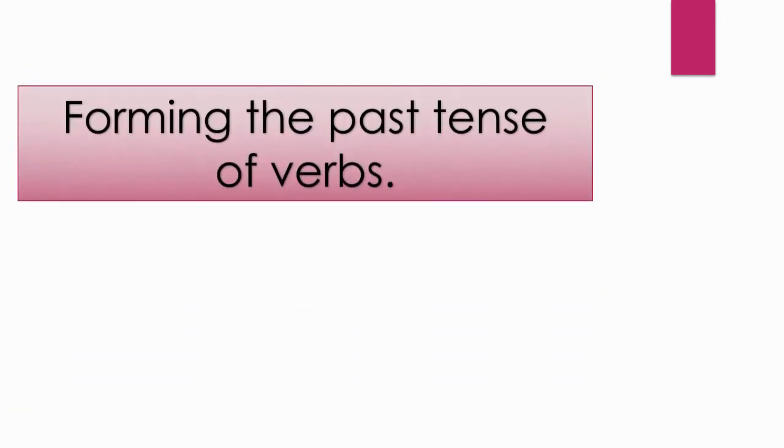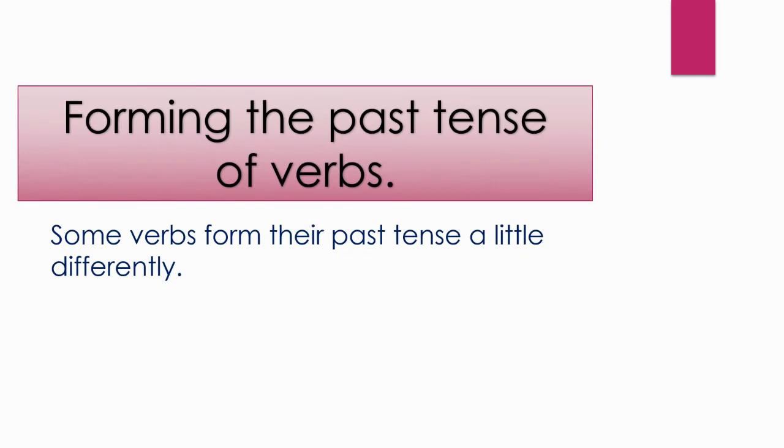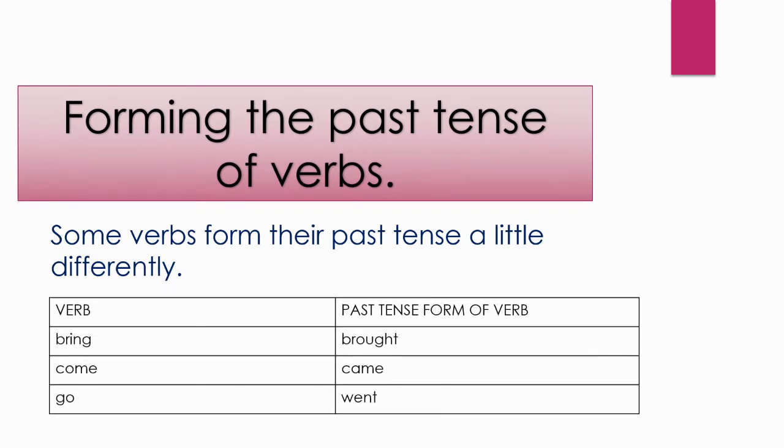Let's see the next rule. Some verbs form their past tense a little differently. Let us look at some verbs and their past tense forms. The past tense of the verbs bring, come, go are brought, came and went. You will notice that the spelling of the past tense form is quite different from the present tense.